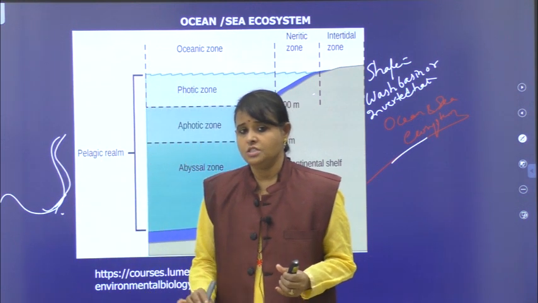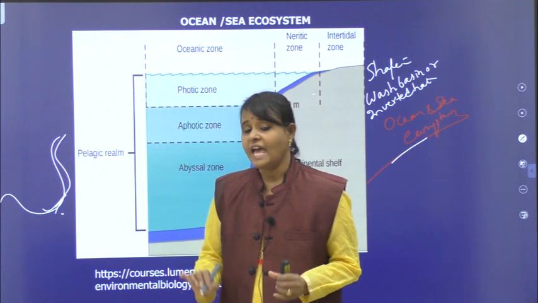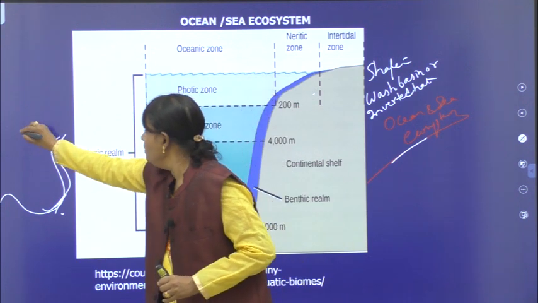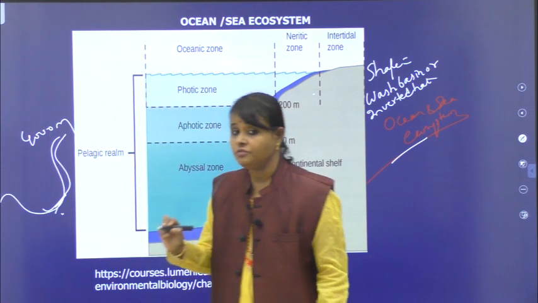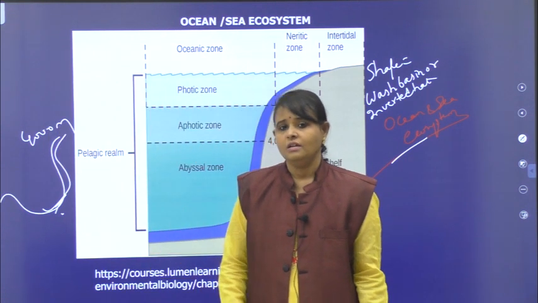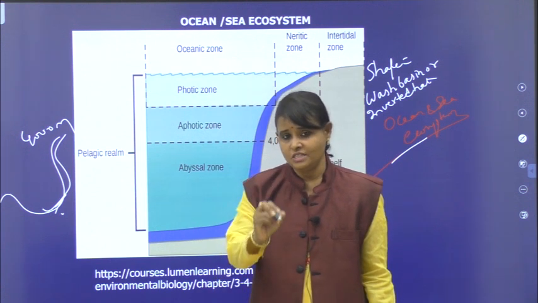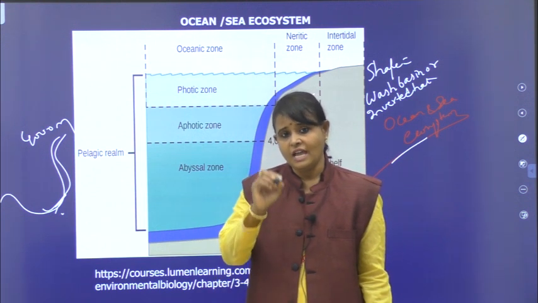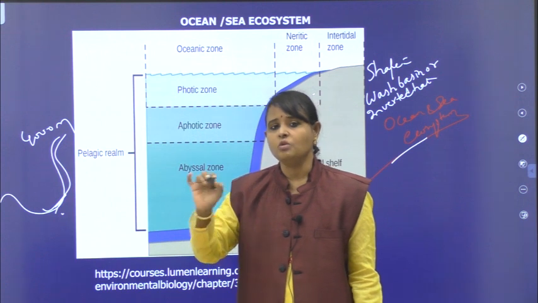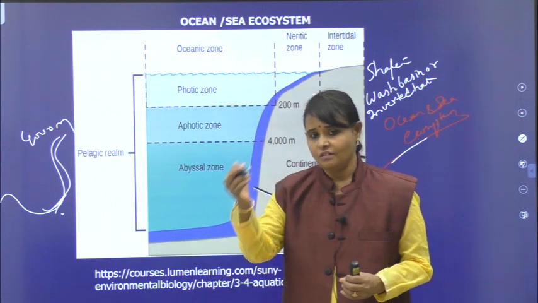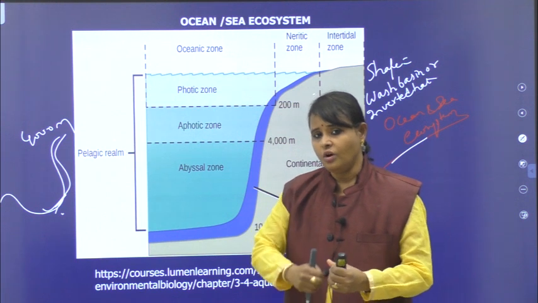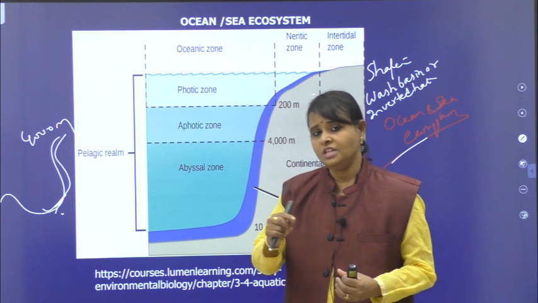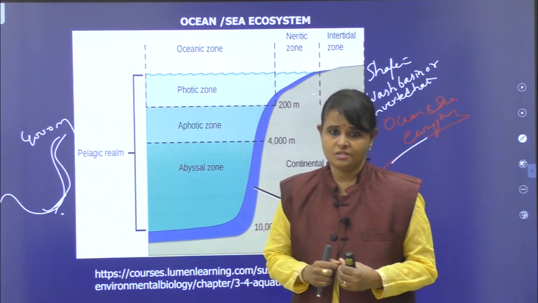Ocean or the sea ecosystem. Average depth, write down 4,000 meters. Less number of species are present when compared to land, but diversity is more. Temperature on the surface is 28 degrees centigrade. If you go to the bottom, the temperature is 3 or 4 degrees centigrade.